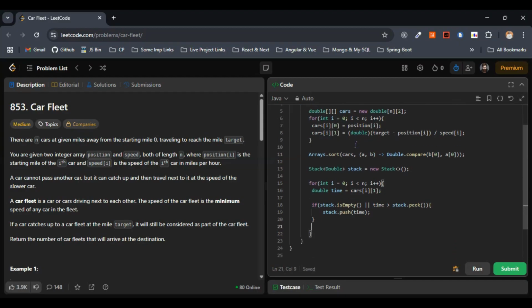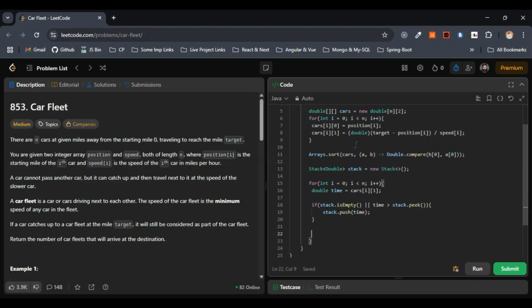So finally we have to return the number of fleets, nothing but the size of the stack. This we have discussed in the approach. The size of the stack that we got for the input of example 1 was 3. I showed you 1 and 3 formed one fleet accordingly with the time, then 1 and 7 formed one fleet, and finally 1 and 12 formed another fleet, if you remember, right? So these were the 3 fleets that we got. So we returned the stack size, nothing but the 3, right, for the first example.